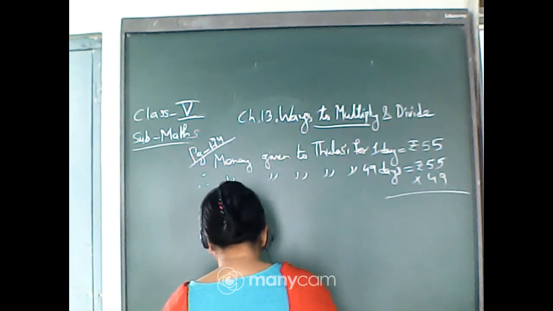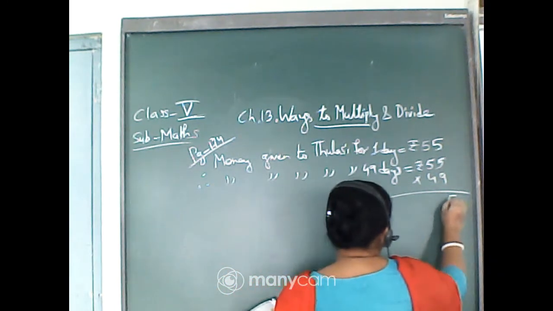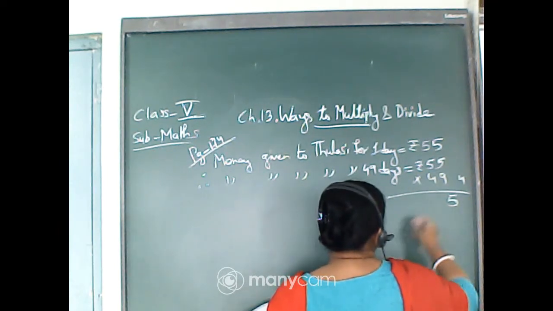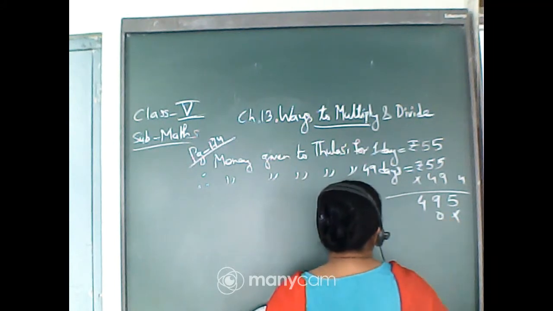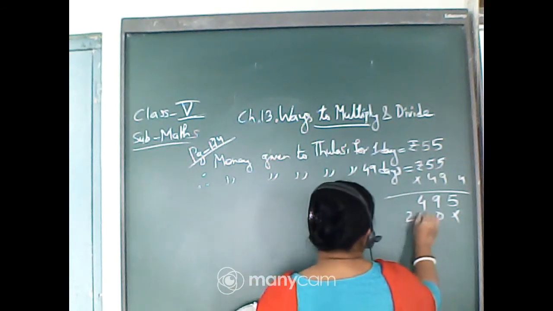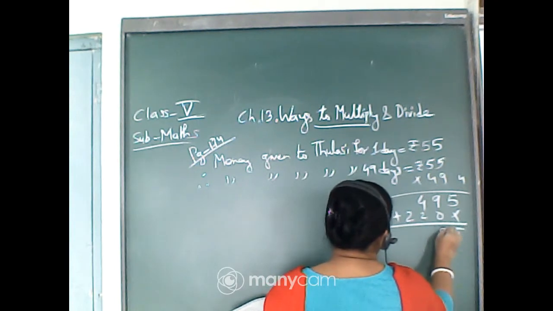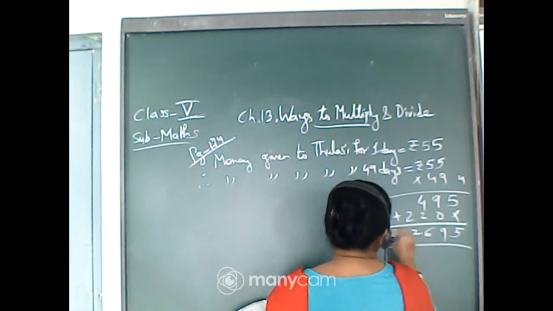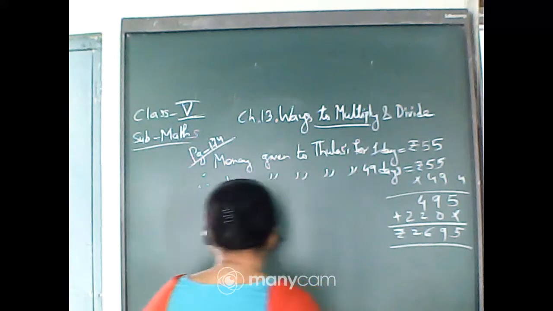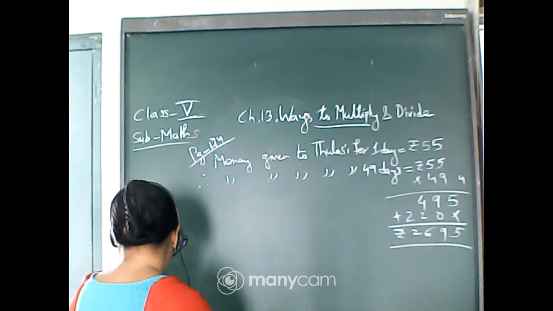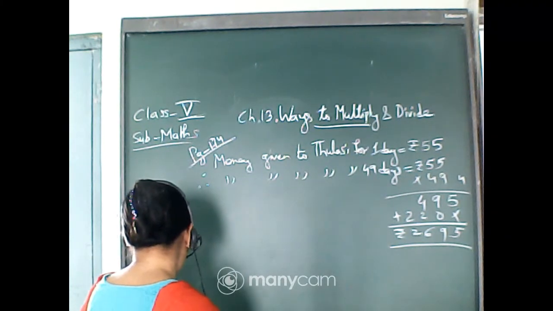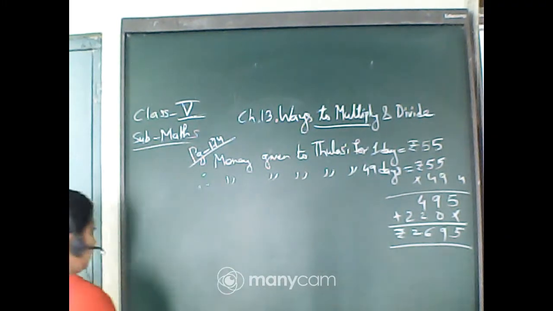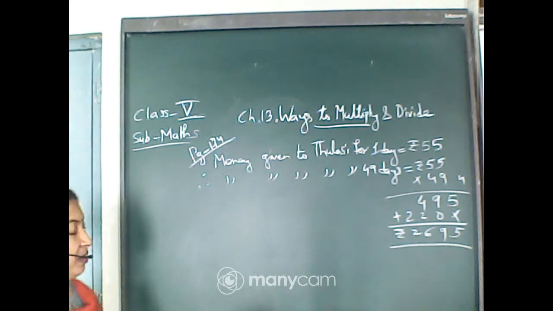So let us multiply this one. 5, 9, 6 and 2, that means rupees 2695. So you will write the answer that for 49 days Tulsi is getting rupees 2695. Okay, now come to the next one. I am not writing the answer, you will write on your own.